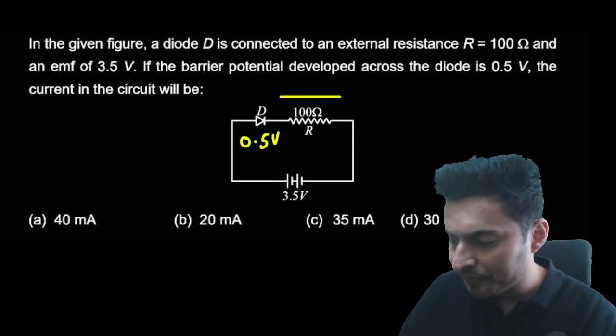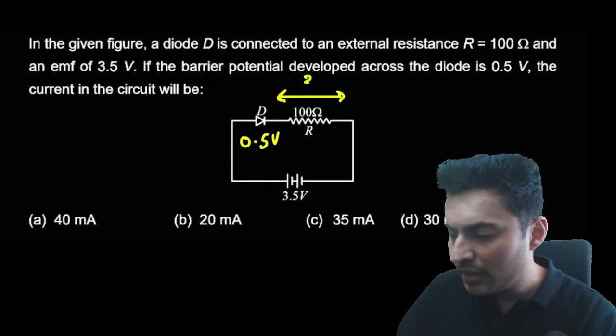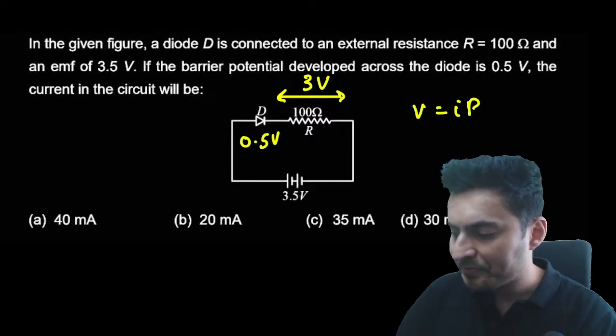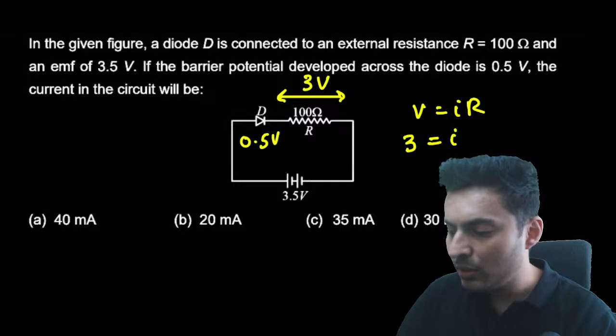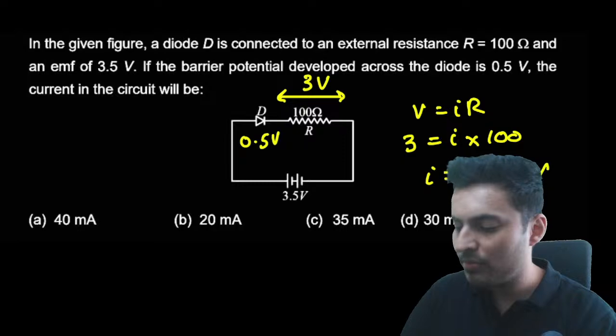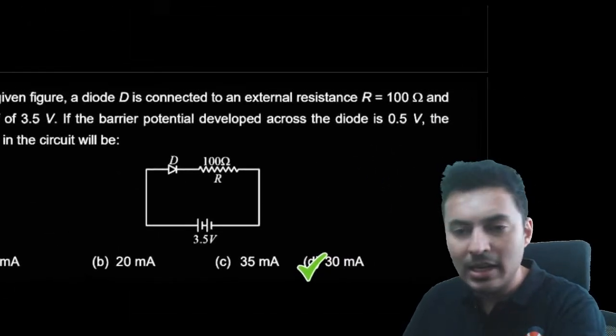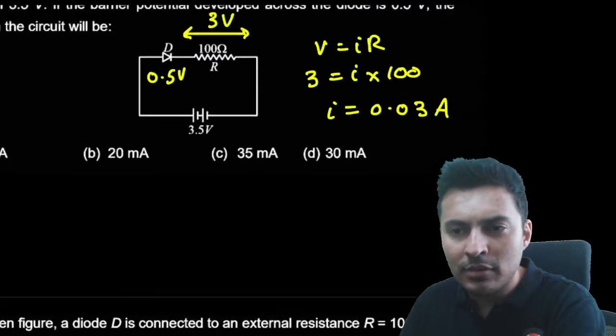So the remaining 3 volts is developed across the resistor, and V is equal to IR. So 3 will be equal to I into resistance, which is 100. So I will be 0.03 amperes, which is 30 milliamperes. Very good value. Yep, very good.